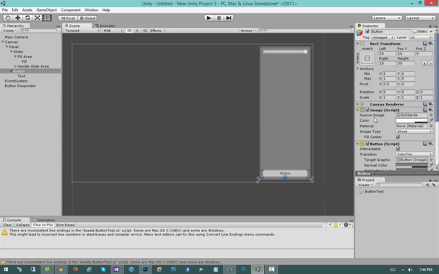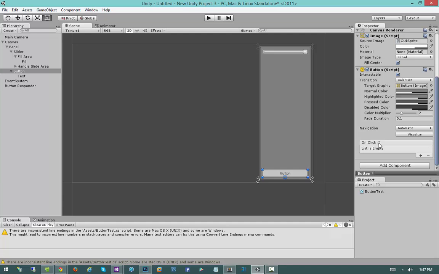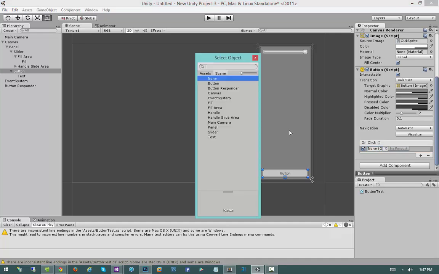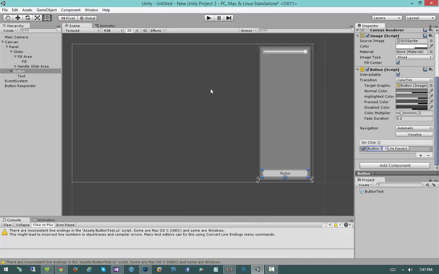So I'm going to click on the button. I'm going to scroll down to the on click list. I'm going to hit plus, and you'll notice that this line item appeared. And it's going to have these 4 pieces of data: whether or not it's enabled, what's the target game object, what's the target function, and what parameter to pass to it, if any. So the first question is, what's the target game object? Well, if we click on this little circle here, we can select our button responder. In fact, we could select anything we wanted, but in this case, we're selecting our button responder.